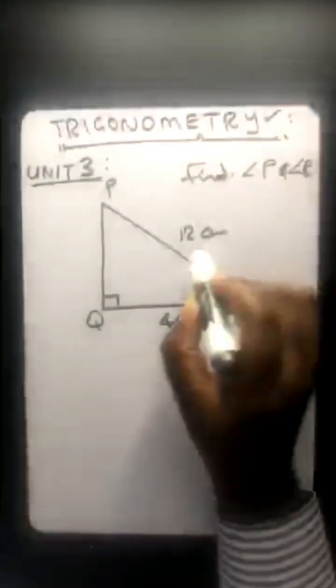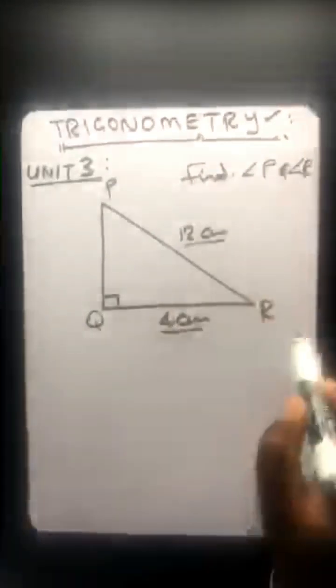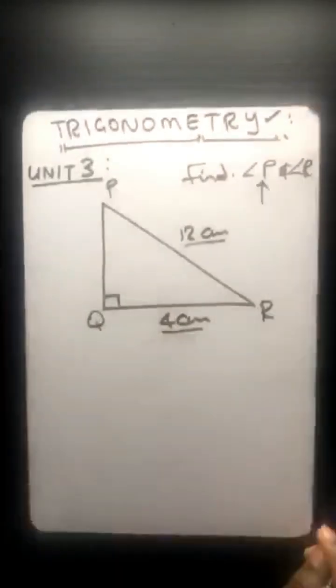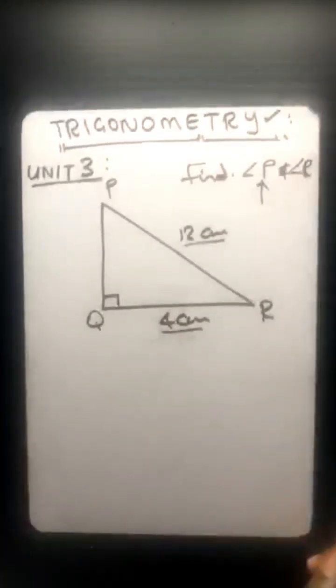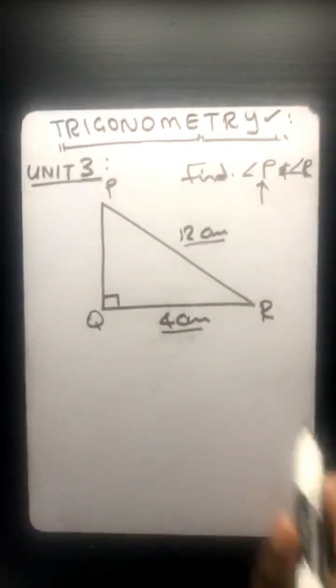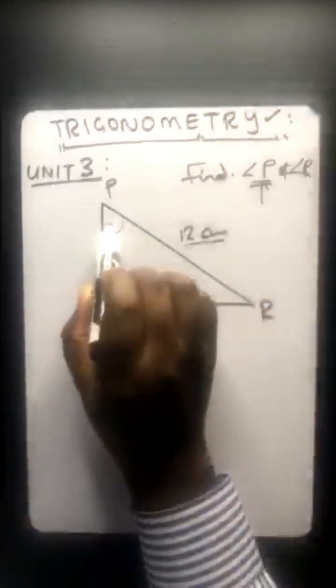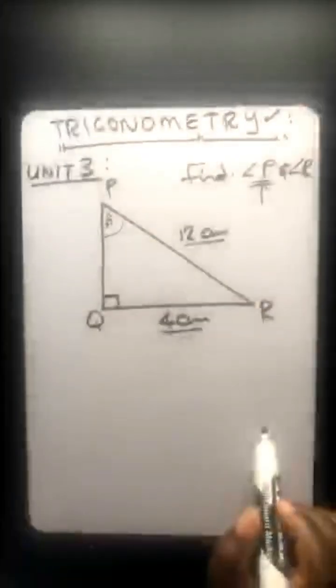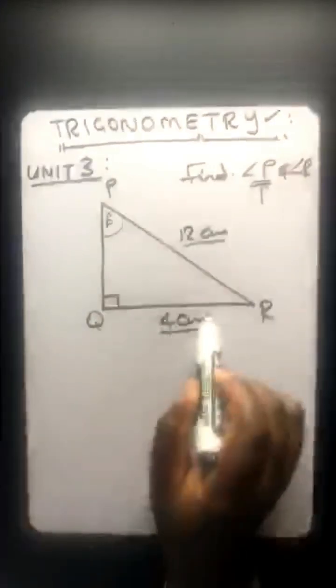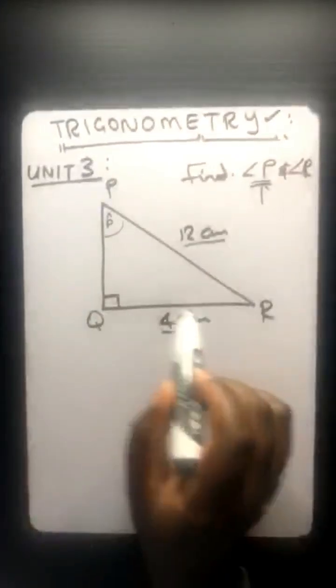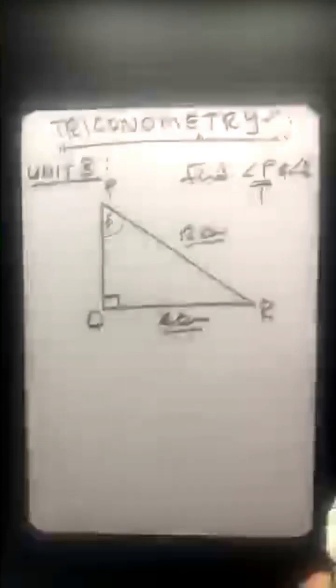So can you see 1, 2? That means I can calculate. Now they want you to calculate angle P. So can you see, honorable members, when they say calculate angle P, it's more like they're saying P is your reference angle. That's how you're going to know that this is actually the opposite. Why? Because it's opposite to that angle that you want to calculate.